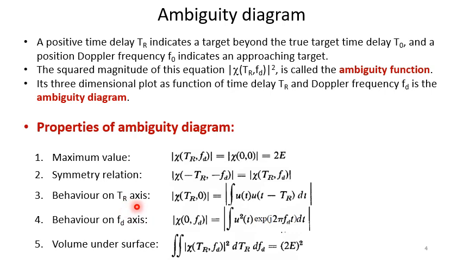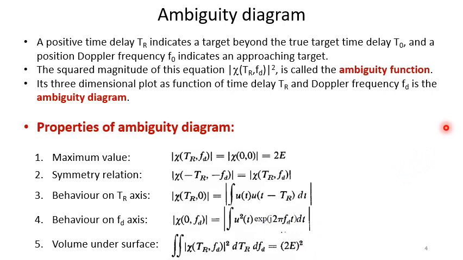Behavior on the t_R axis: chi(t_R, 0), putting f_d equal to 0, becomes the integral of u(t) u*(t + t_R) dt. Now the behavior on the f_d axis, putting t_R equal to 0: chi(0, f_d) equals the integral of u²(t) exp(j2πf_d t) dt, its magnitude actually. The volume under the surface of the ambiguity diagram, the integral of |chi(t_R, f_d)|² dt_R df_d, must be equal to (2E)².